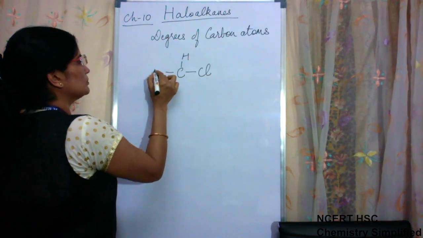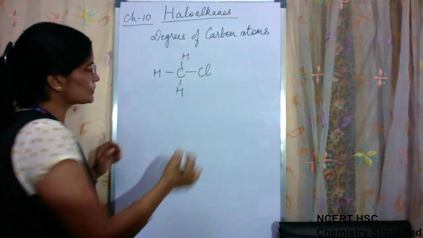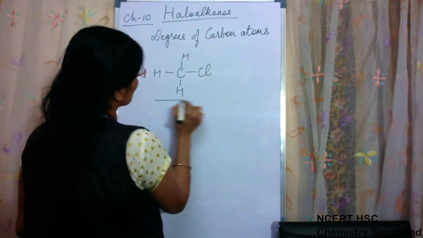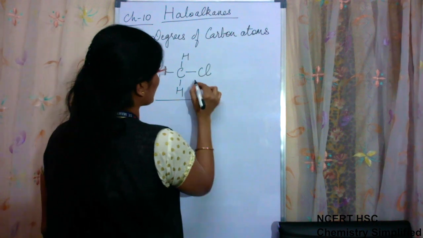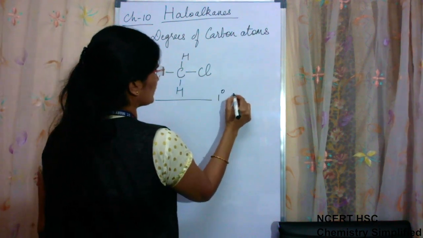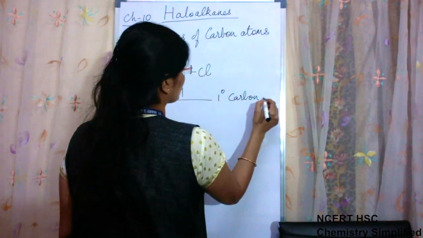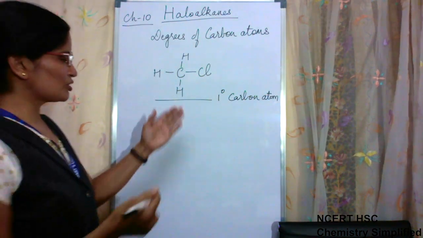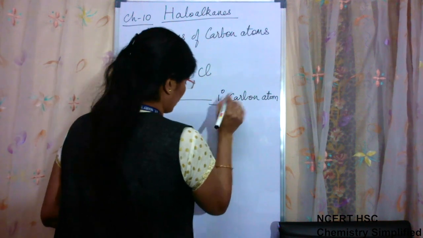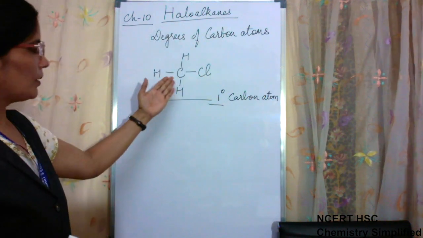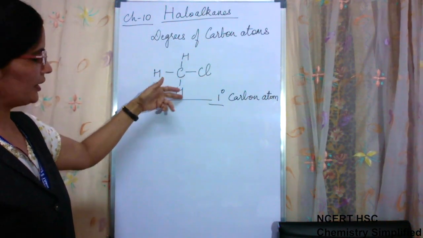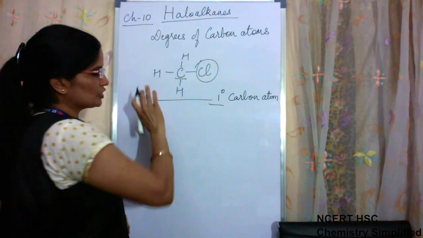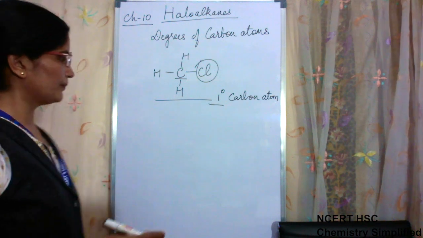This carbon atom may be the simplest one, having all bonds attached to hydrogen. This carbon atom is actually 1 degree carbon atom. Sometimes it is also called 0 degree, but we can also call it 1 degree. Okay, means if it is not attached to any of the carbon atom, the carbon atom which is bearing the halogen is not attached to any carbon atom, it is 1 degree.